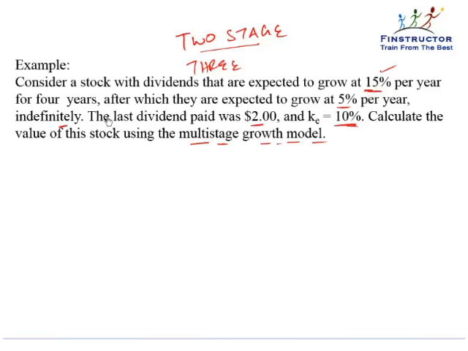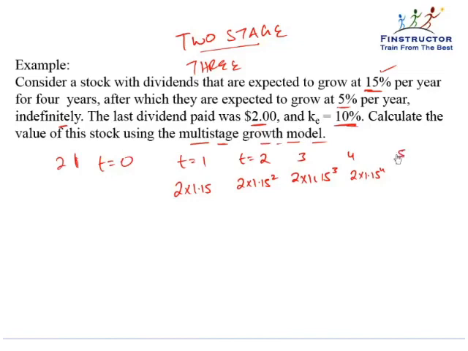The last dividend paid was $2. So at t equal to 0, this is the dividend that we will not get. The last dividend paid was $2. At t equal to 1, we will get a dividend that is 15% higher, that is 2 into 1.15. At t equal to 2, the dividend would be 2 into 1.15 squared. Similarly, 2 into 1.15 to the power 3. And at t equal to 4, 2 into 1.15 to the power 4.